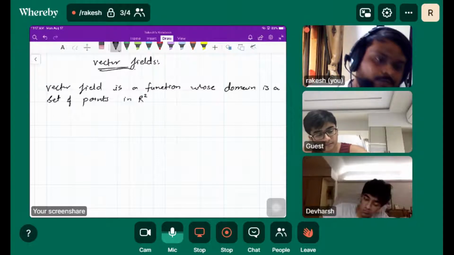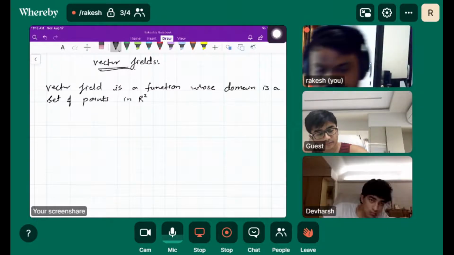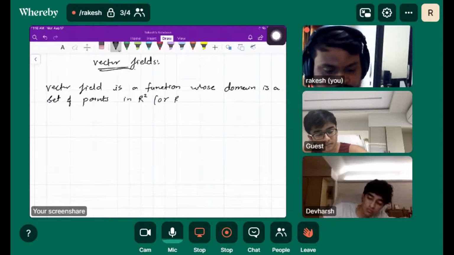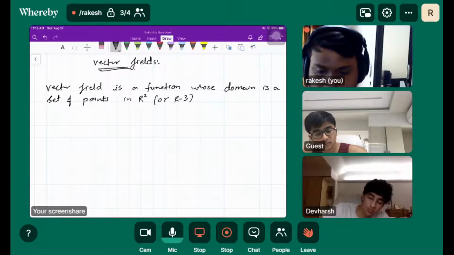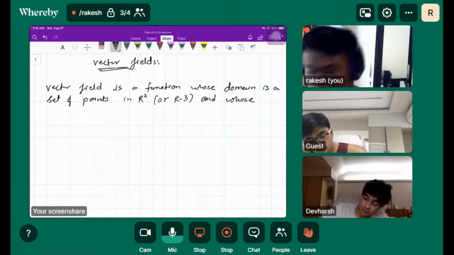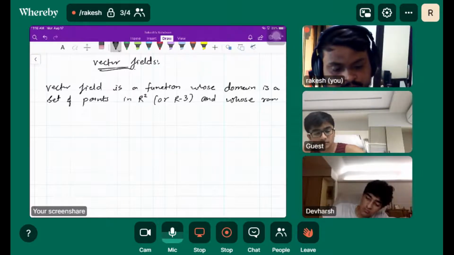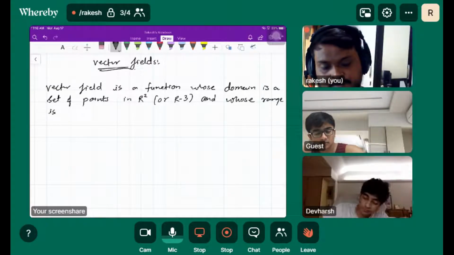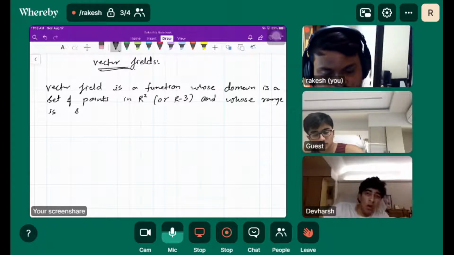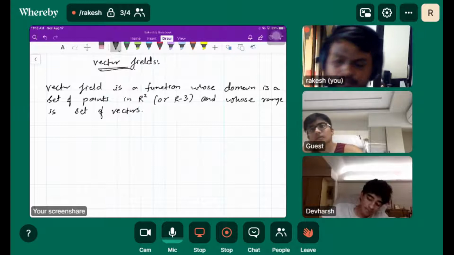The vector can be in R2 or can be in R3, right? And whose range is a set of vectors.